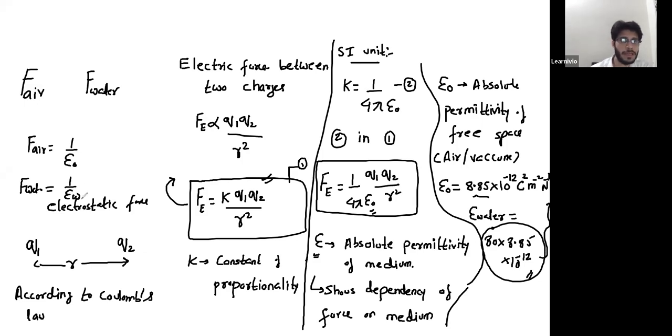So in the denominator, the absolute permittivity of water is greater than that of air. If you keep on increasing the value of the denominator, then the overall fraction will keep on decreasing. So force in water should be less than force in air. It's because epsilon W is greater than epsilon naught and they are inversely proportional. Jubain, is it clear?